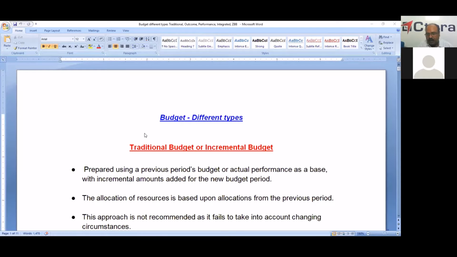But in operation, only two budgets are there: the traditional or incremental budget, and the outcome budget. The remaining budgets are in theory, but questions are frequently asked as short notes on zero-based budget, performance budget, or outcome budget. So it is useful for your exam preparation. We'll start the session.